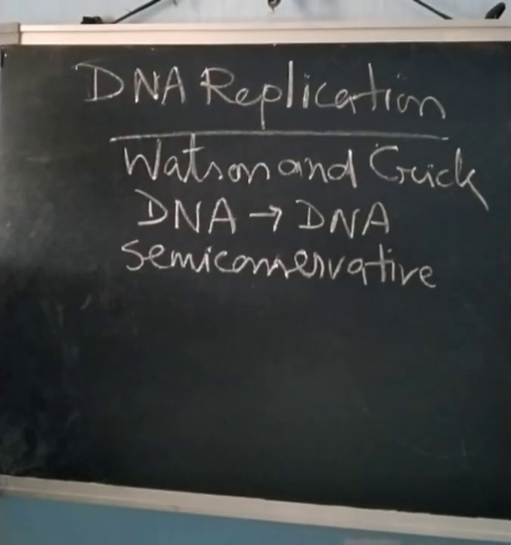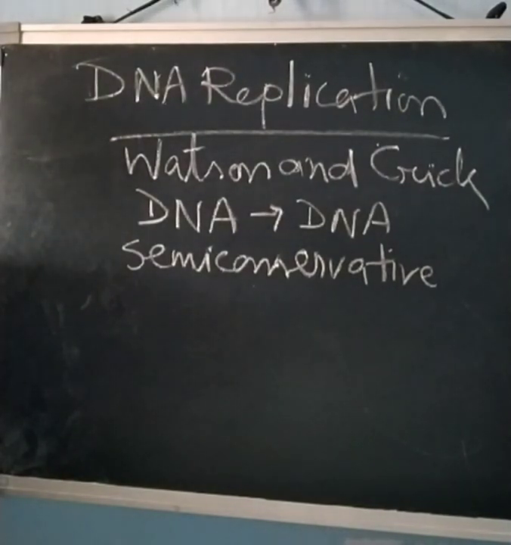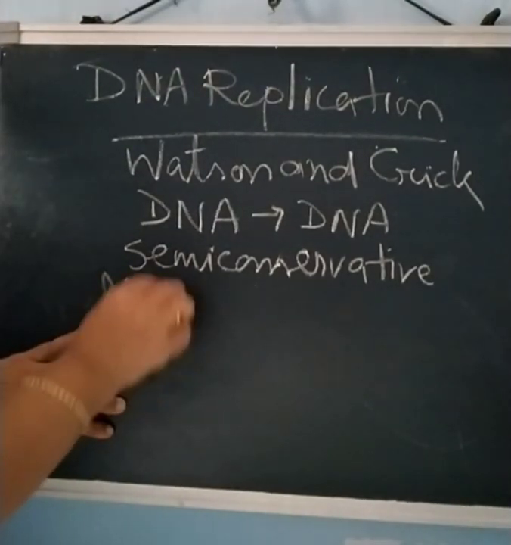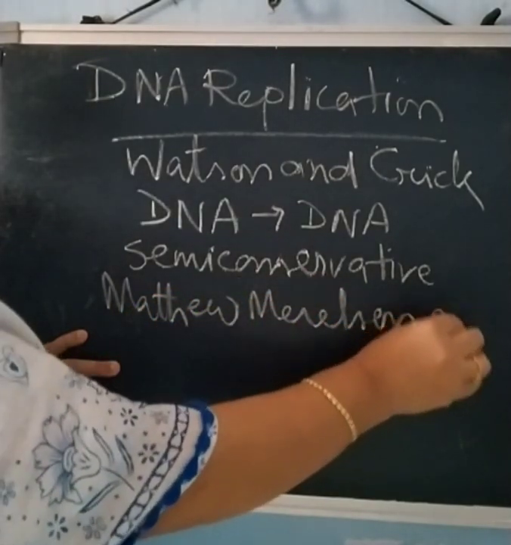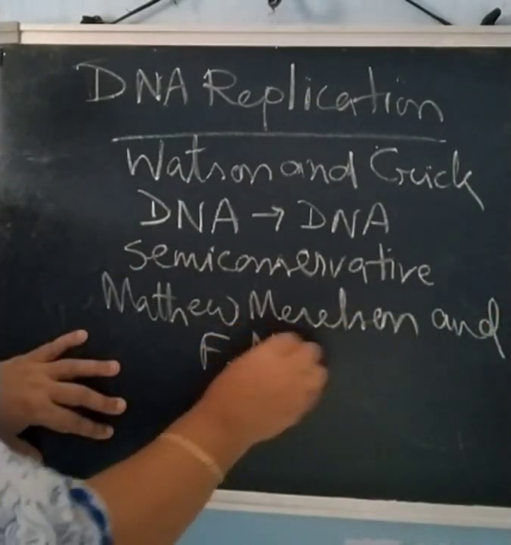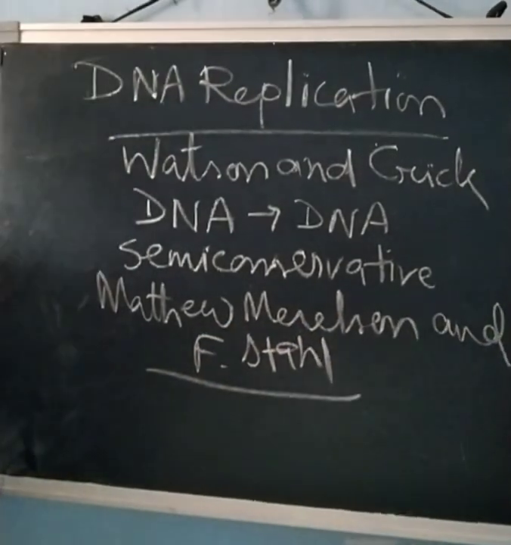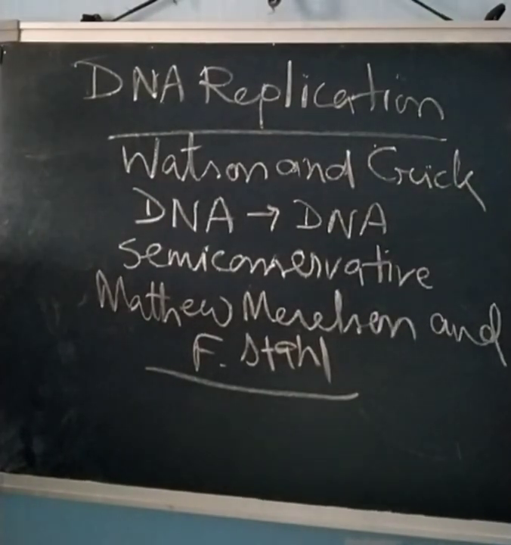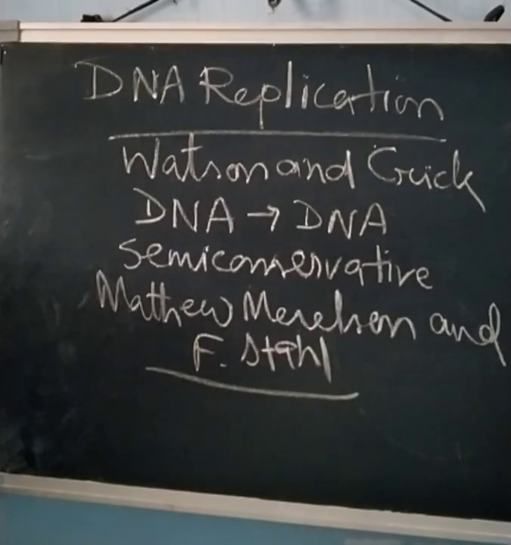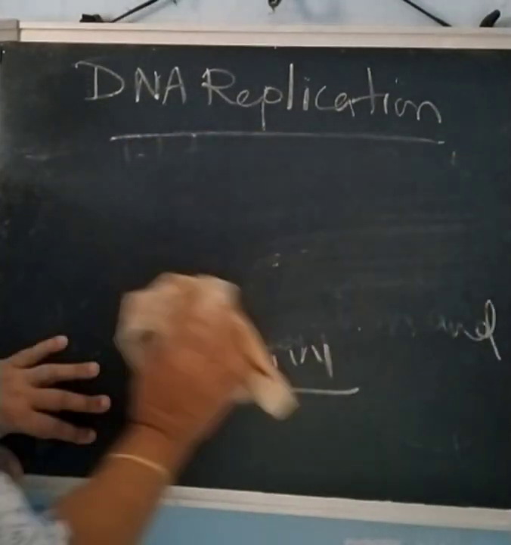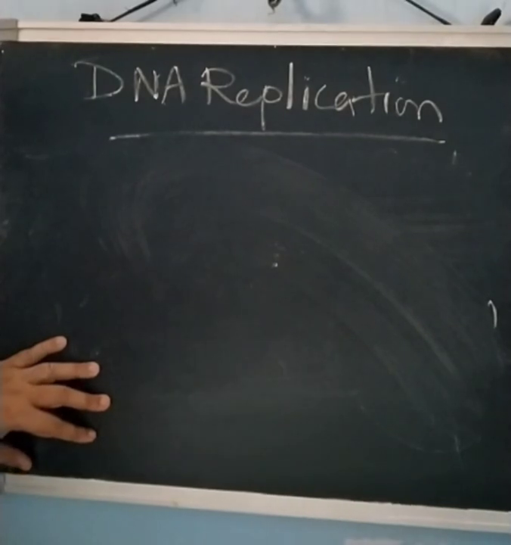Now this semi-conservative mode of replication was proved experimentally by Matthew Meselson and Franklin Stahl. So these scientists gave the experimental proof that DNA replication is of the semi-conservative type. Now what did they need? They needed E. coli bacteria. So let's come to the detail of this. DNA replication is semi-conservative. To prove that,